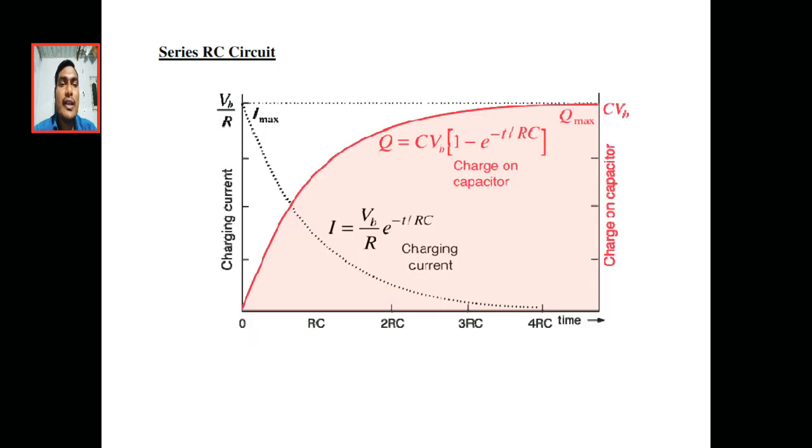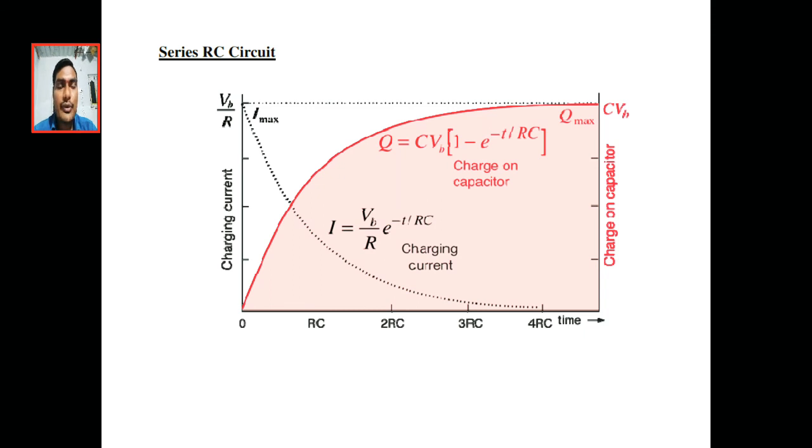This shows the current and voltage diagram of the response of the series RC circuit. Here also it takes 5 time constants to reach the steady state. In the RL circuit we defined the time constant as the time taken to reach 63% of the maximum value.